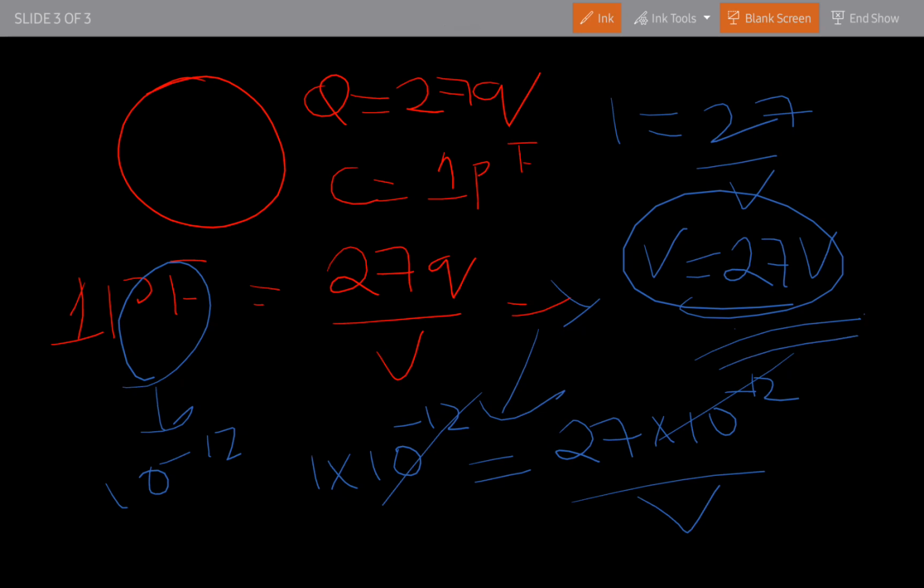This is the answer, so option B is correct: 1 picofarad and 27 volt.